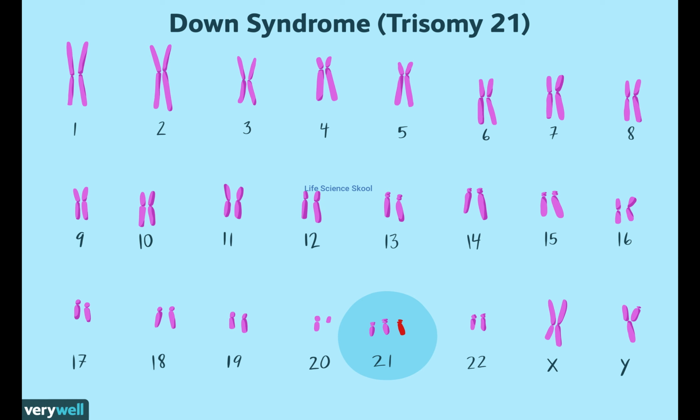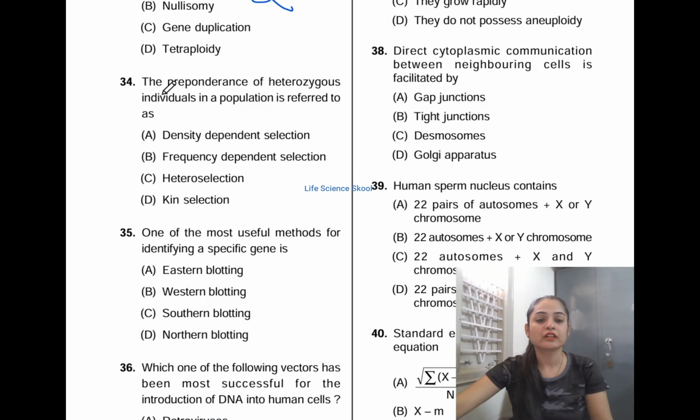So those are some of the symptoms of Down syndrome. Moving on to the 34th question, the preponderance of heterozygous individuals in a population is referred to as: option A density dependent selection, option B frequency dependent selection, option C heteroselection, option D kin selection. Kin selection is nothing related to genetics here. Kin selection comes under evolution, so option D is not the correct answer.